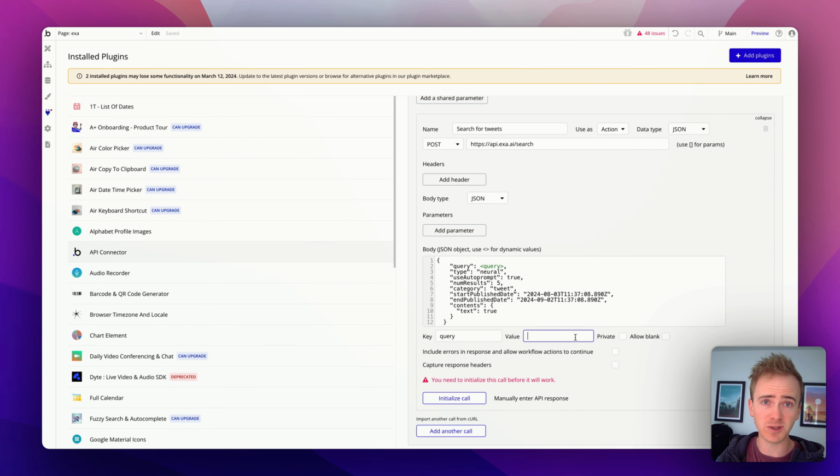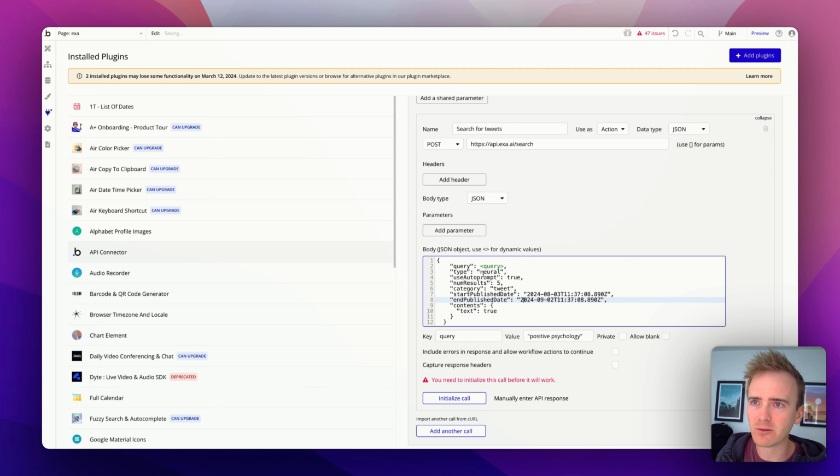JSON safe. I'll explain that when we get to it. I've also unticked private because this is not something we want to hide from our user. In fact, it wouldn't work if we did, because this is our user's query that we're searching for. So in order to initialize the call, which is effectively the way of testing what I've entered here, I'm going to add back in the speech marks there.